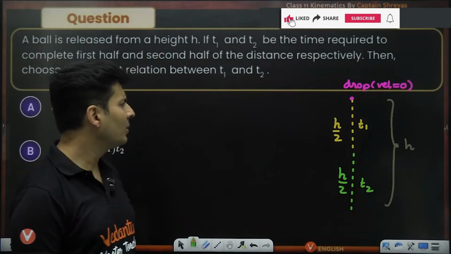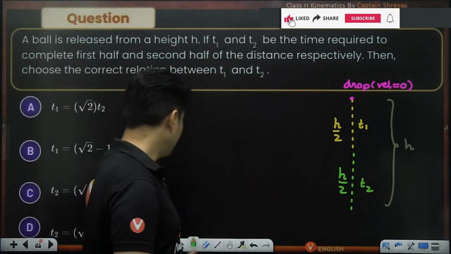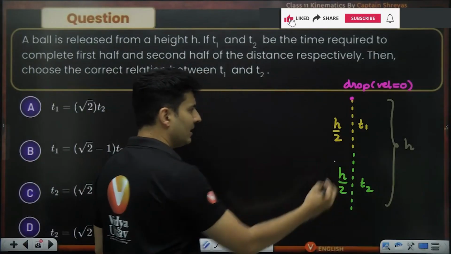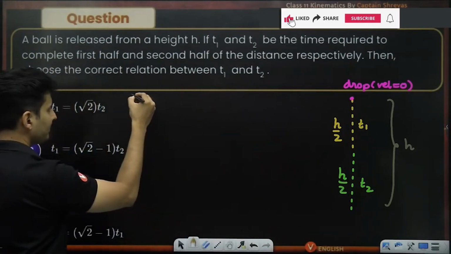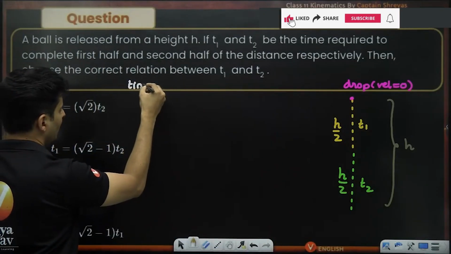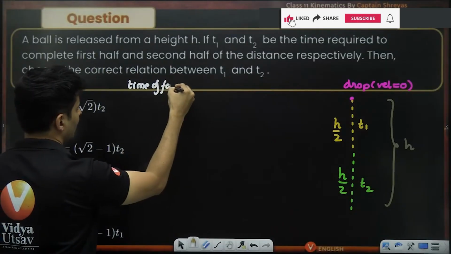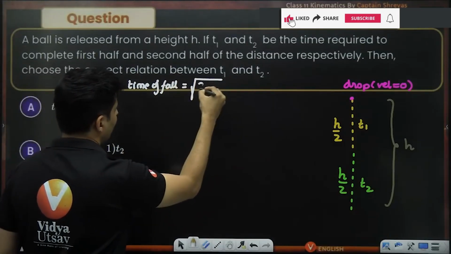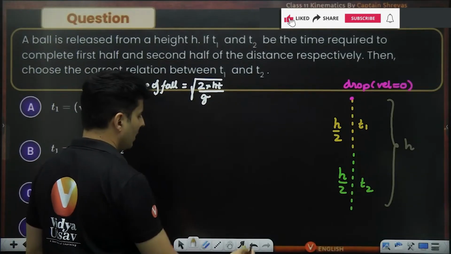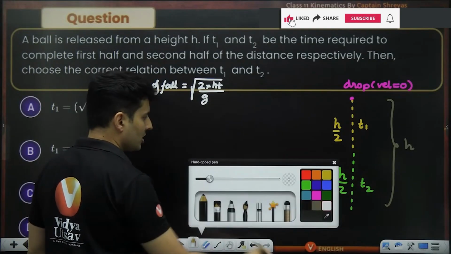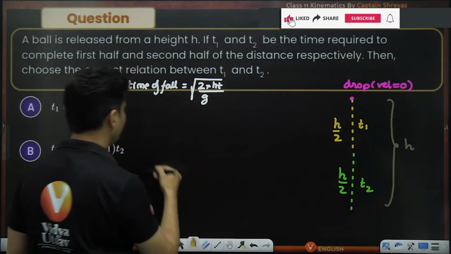Okay, let's try to figure it out. If you consider this particular part, I can immediately say, remember there was a formula which said time of fall is root of 2 times height by gravity. Just use this formula for this much part.